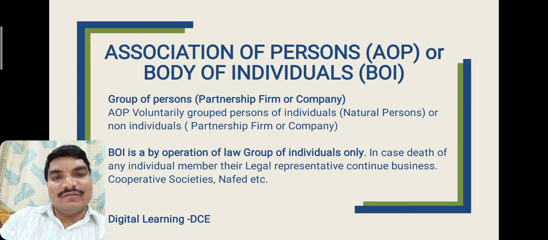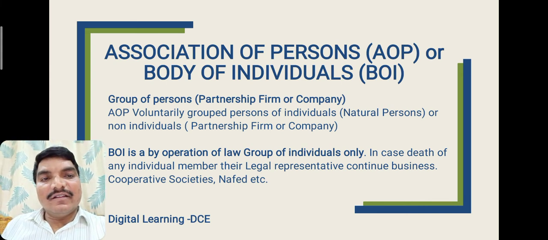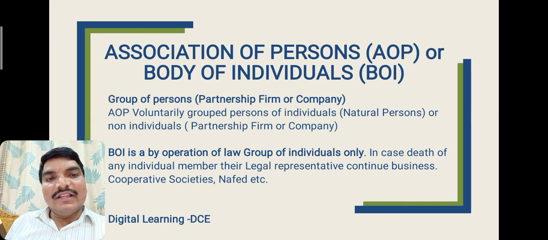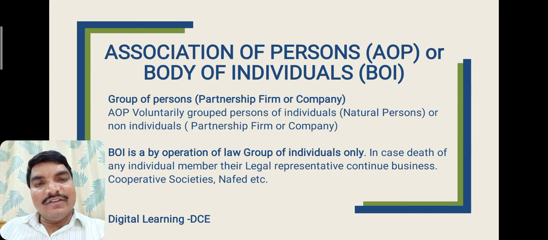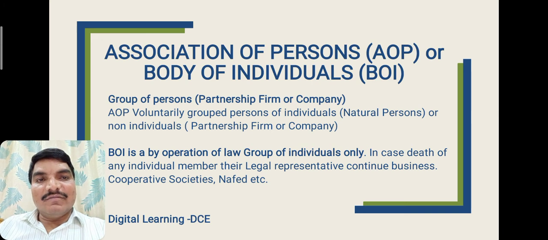It is a group of individuals only. Here there is no company and there are no partnership firms in a body of individuals. In this case, only the group of individuals is there. If any individual member dies or anything happens, their legal representative will continue the business. Examples of association of persons and body of individuals are cooperative societies, NAFED, MARKFED, etc.